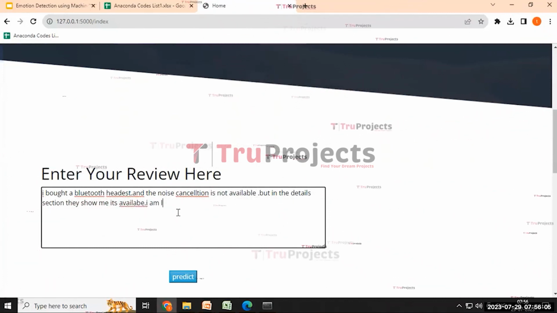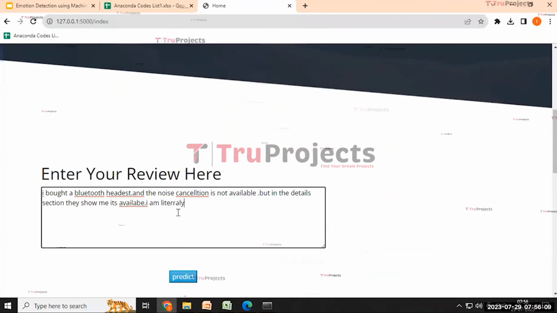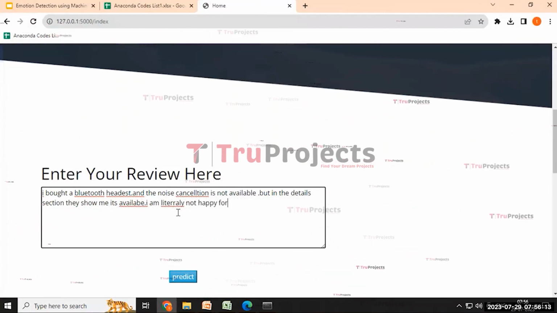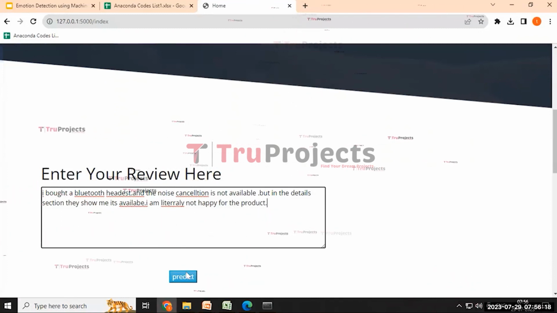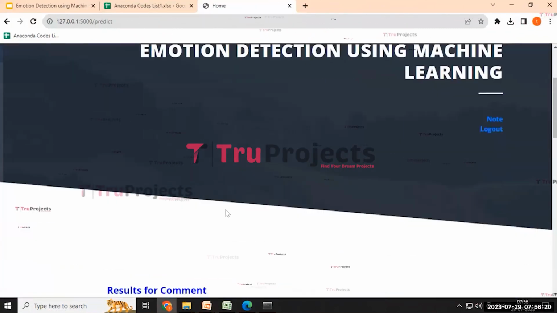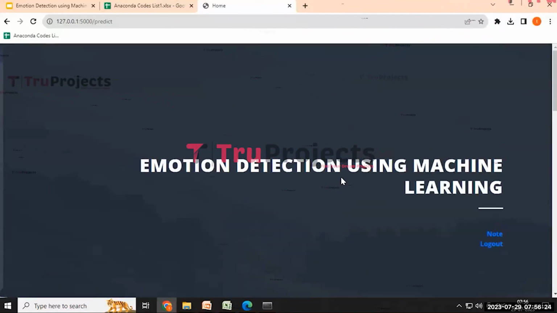I am not happy with the product. And then click on the predict button. Here it is reviewed as positive. And this way we can detect the emotion using machine learning.